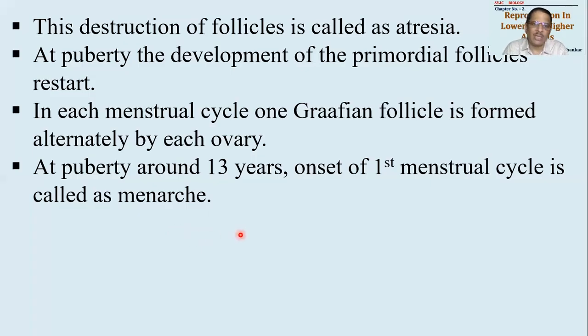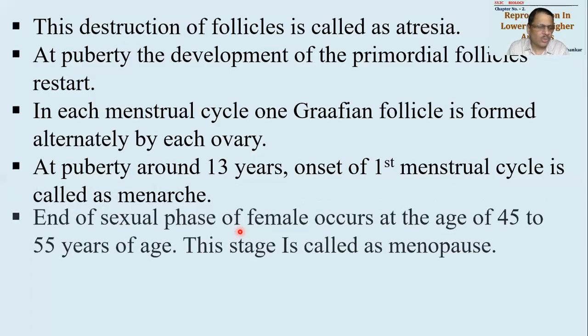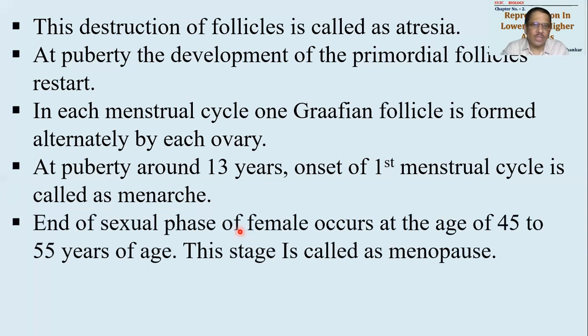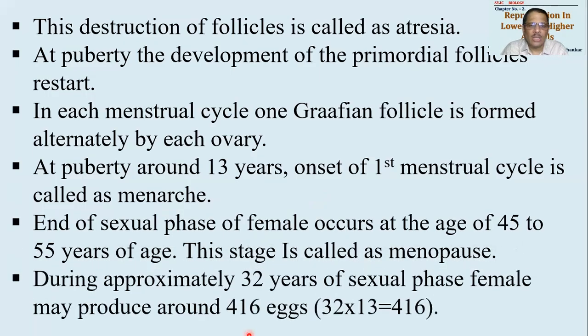Whenever there is a bleeding, remember there is an end of menstrual cycle. Okay, so end of sexual phase in case of female will take place at the age of around 45 to 55 years of age, and then this stage will be called as menopause. After this, the female will be considered as sterile female. Sterile मतलब क्या होता है? Non capable of reproduction. So female के life में 3 stages है. Till puberty, means right from birth till puberty, that will be called as immature stage.